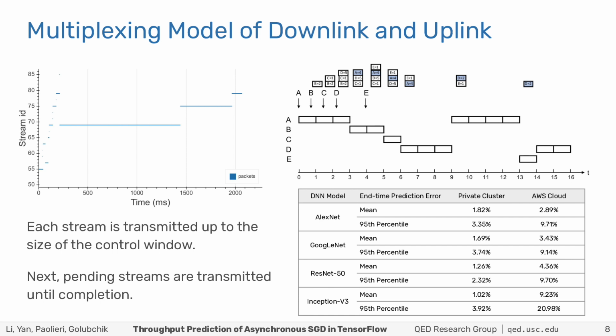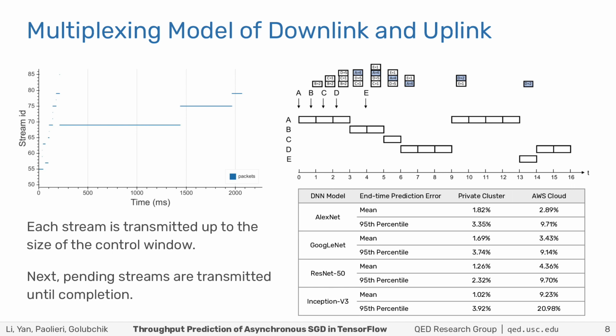Understanding the multiplexing of transmission streams during downlink and uplink was more difficult. gRPC uses HTTP2, which in turn multiplexes several streams in a single TCP connection between the parameter server and a worker. The receiver side can advertise a flow control window, the amount that the receiver is ready to receive, but the management of this parameter and the scheduling of different streams are all implementation dependent. And things can be quite surprising. The figure on the left shows how downlink transmission from the parameter server to a worker node alternates between different streams, numbered on the y-axis.